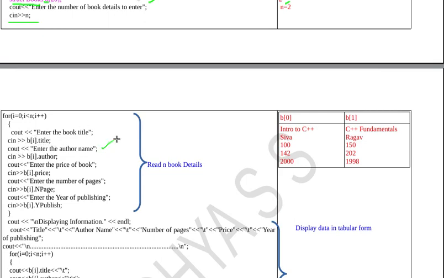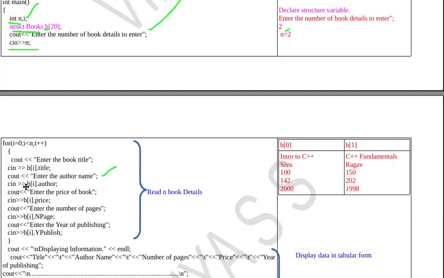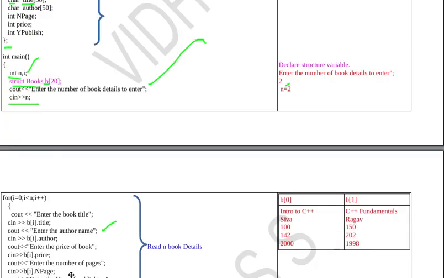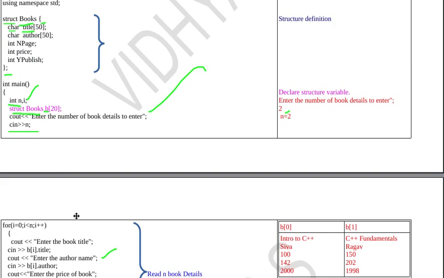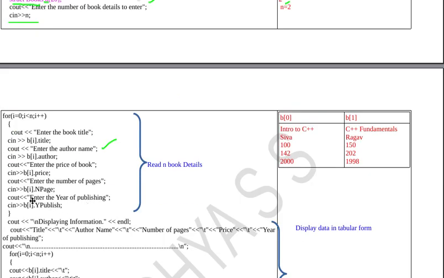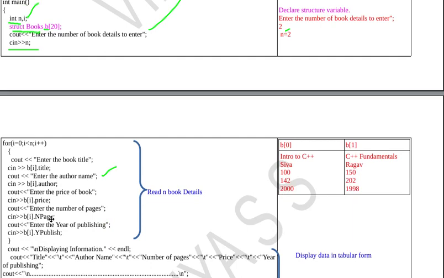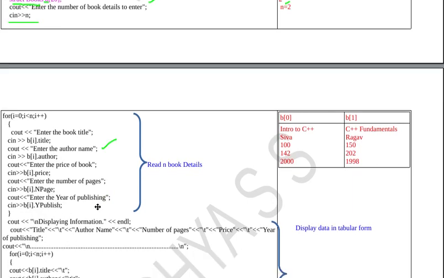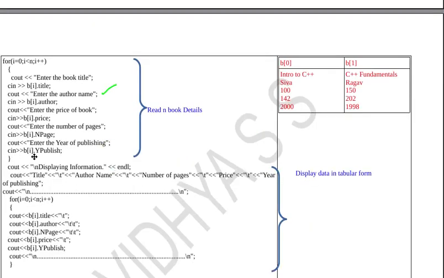Then enter the author name. Where will I store the author name? I am having a variable author here, and in that variable I need to store, so b of i dot author. The next one I need to store is the price. So enter the price of the book, and that will be stored in b of i dot price. Next I need to enter the number of pages, that will be stored in n page. n page is my variable name, so b of i dot n page. Next is enter the year of publishing. Here the variable I declared is y publish, so b of i dot y publish.